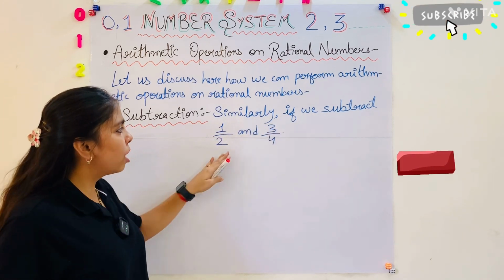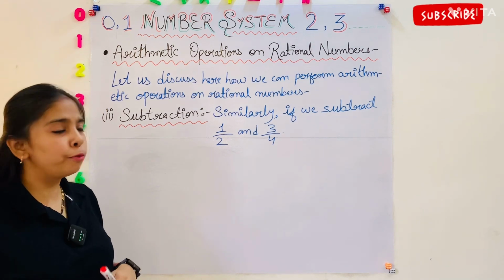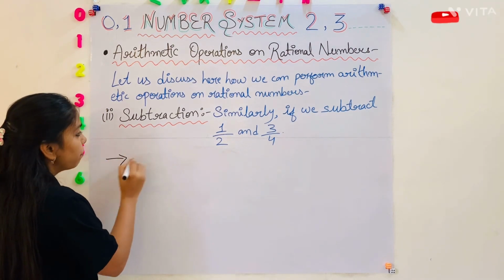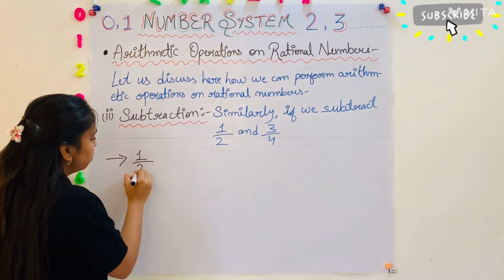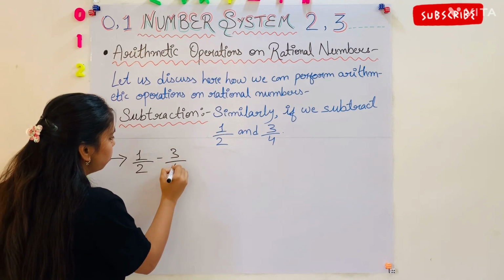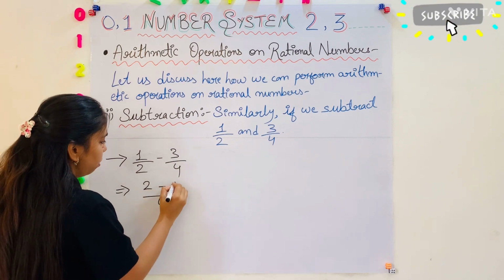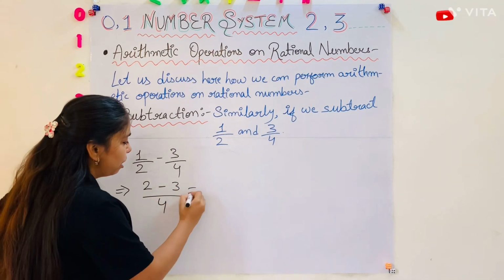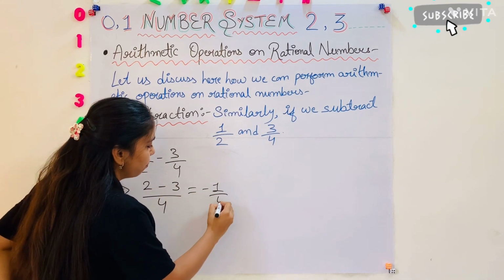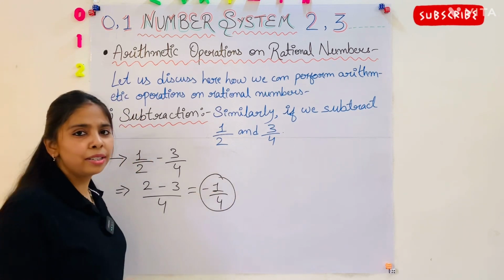Similarly, if we subtract 1 by 2 and 3 by 4, here 1 by 2 minus 3 by 4 will give 4, 2 minus 3. It will give minus 1 by 4. This is also a rational number.